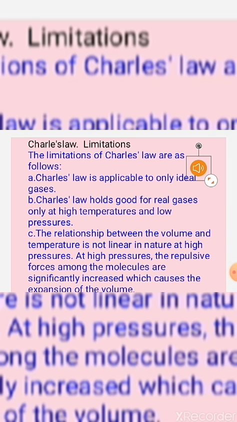There is no linear relationship between volume and temperature at very high pressure, because at high pressure there will be repulsive force between gas particles. And that's why a little expansion will be there in the volume of the gas.